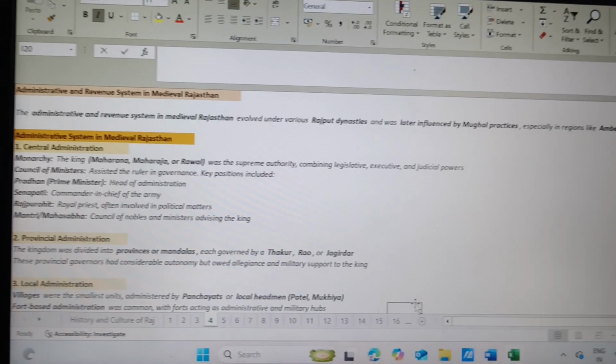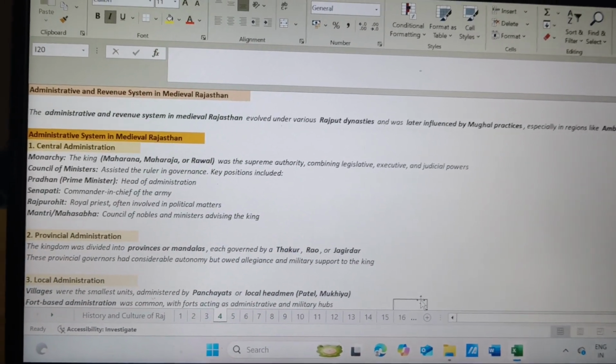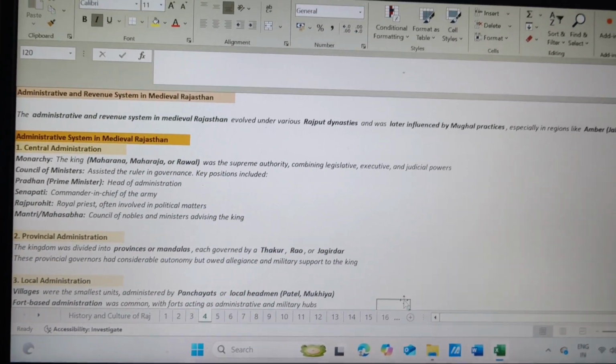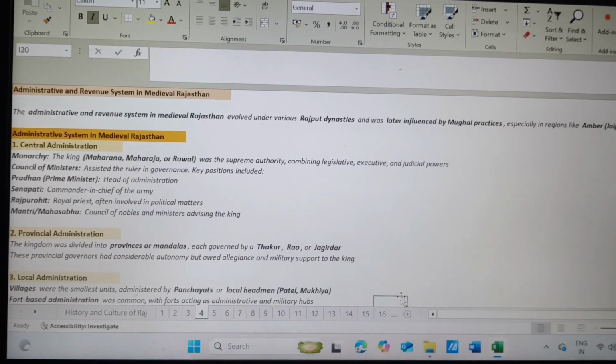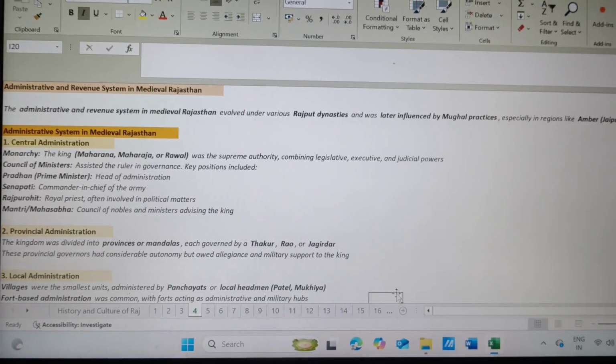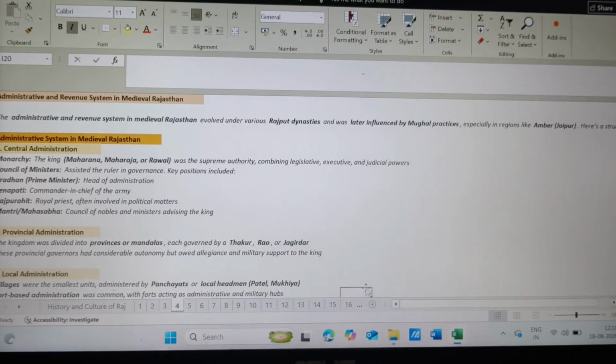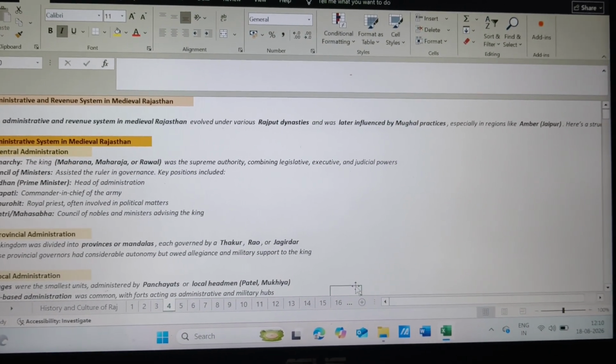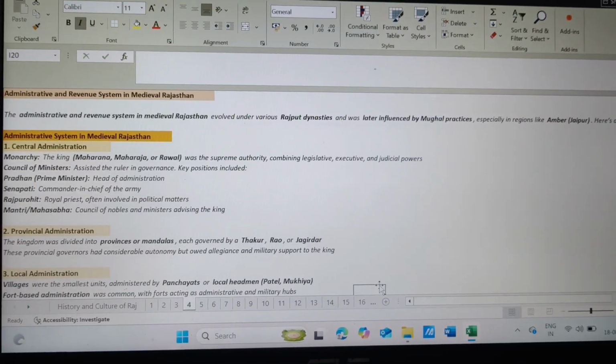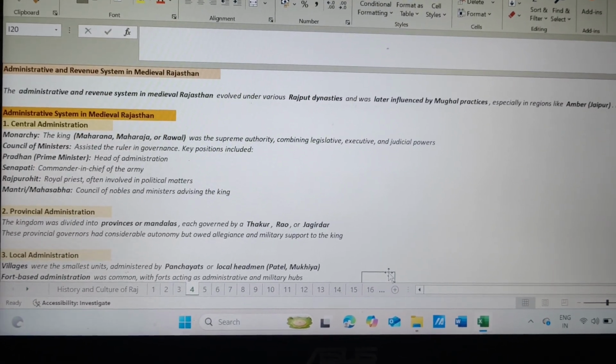Hello everyone, in this video we will talk about administrative and revenue system in medieval Rajasthan. The administrative and revenue system in medieval Rajasthan evolved under various Rajput dynasties and was later influenced by Mughal practices, especially in regions like Amber, Jaipur. Here's a structured overview. Administrative system in medieval Rajasthan.